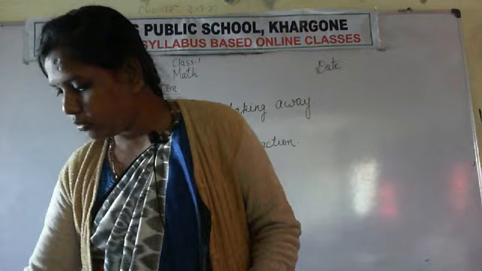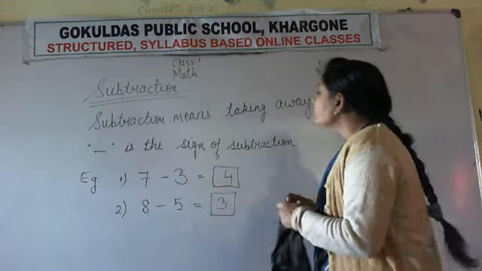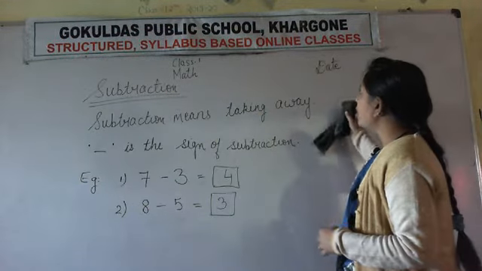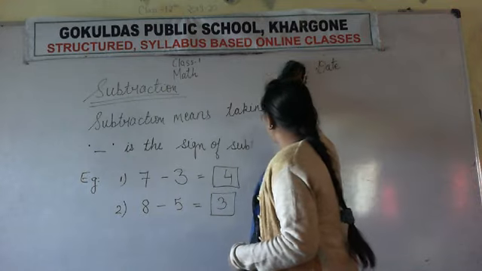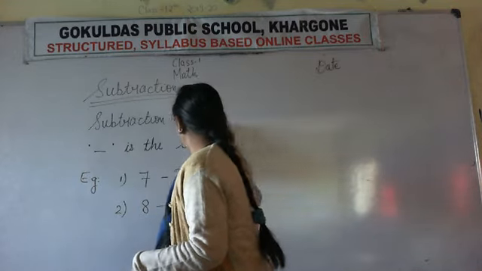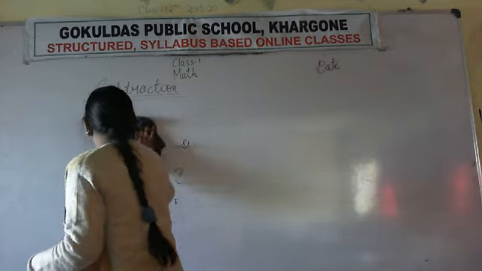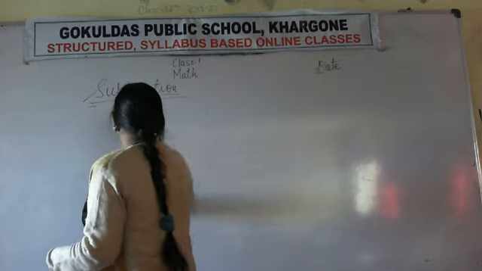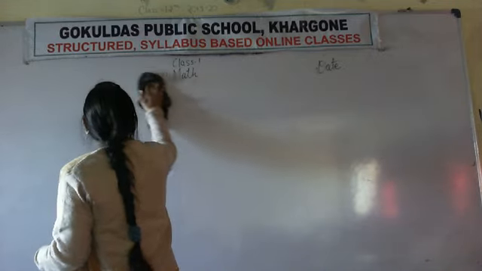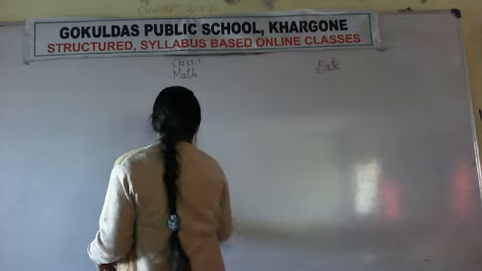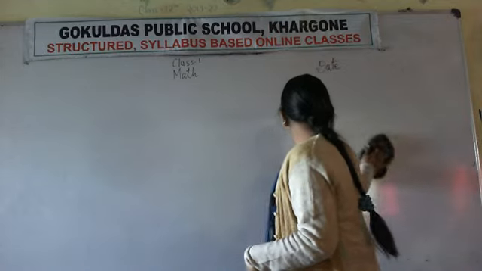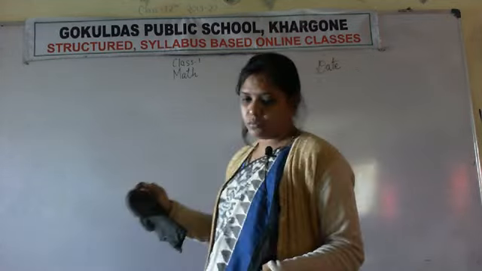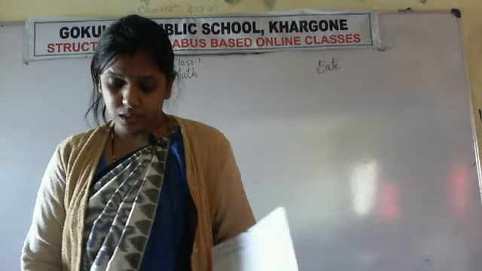Okay. So now what we are going to write? We are going to write some subtraction facts. Subtraction facts.